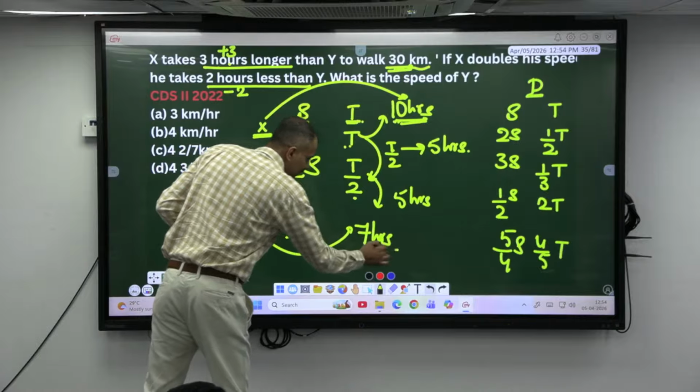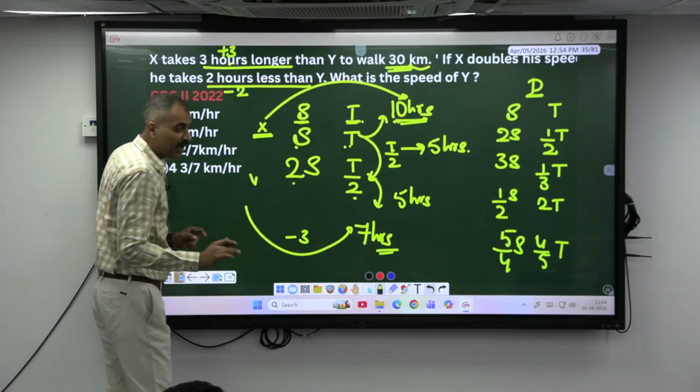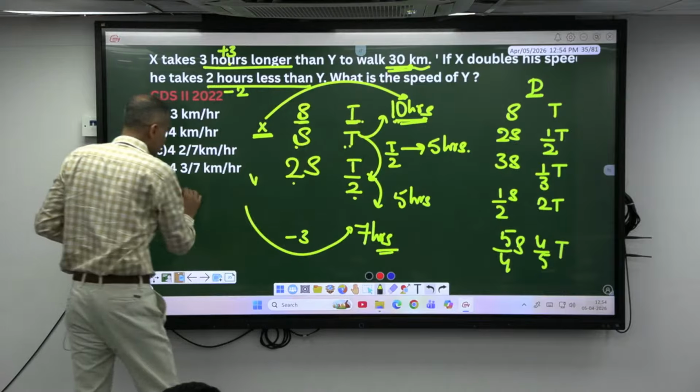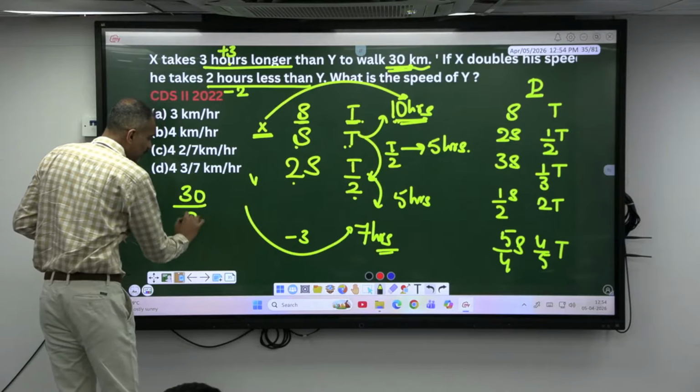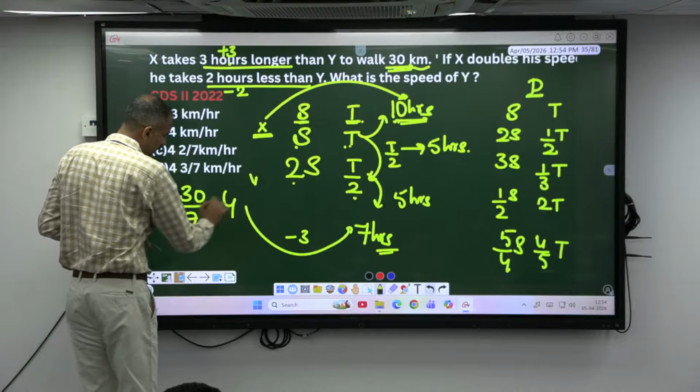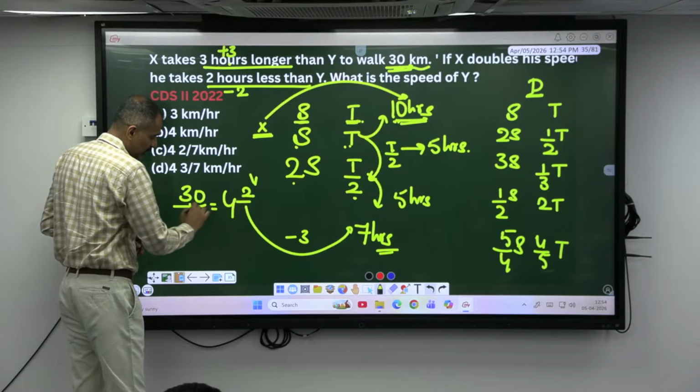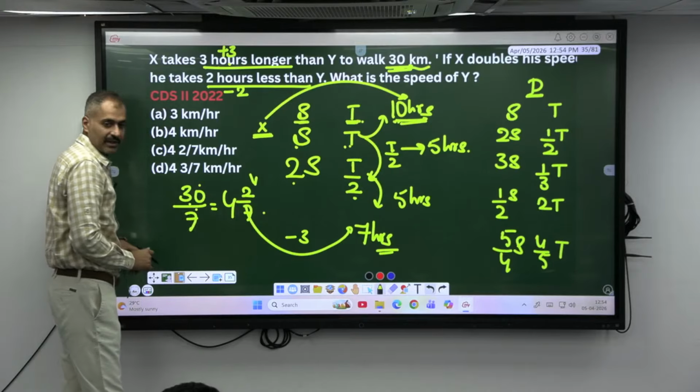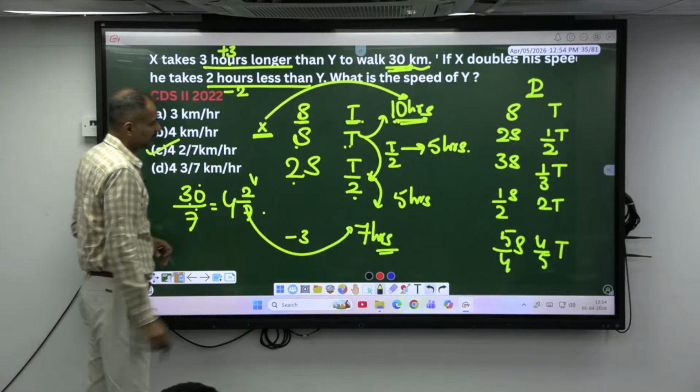So, okay, distance remains same. How much is the distance? 30 kilometer if you are traveling in 7 hours. What is your speed here? 4, remainder is 2, 12, 28 by 7. Okay, 4, 2 by 7.